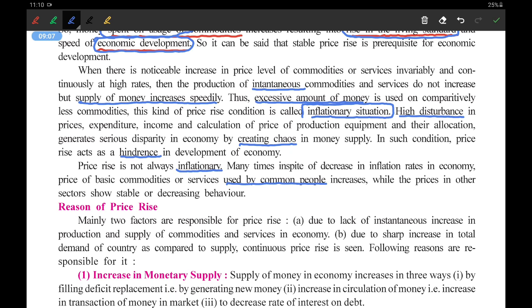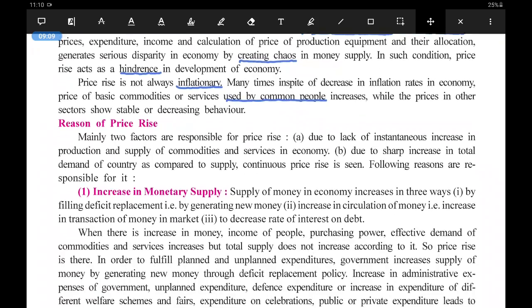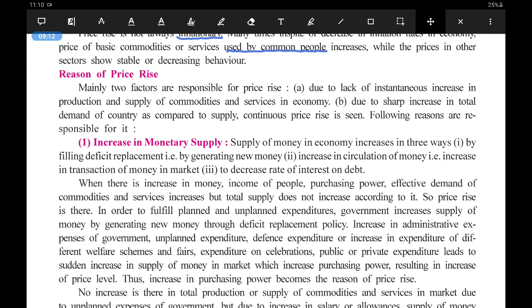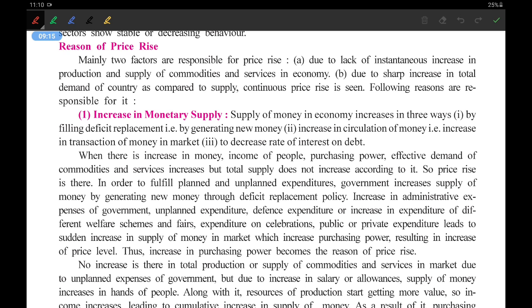Now the reasons of price rise, what are the main reasons of price rise, that we are going to see here. Mainly two reasons are responsible for price rise. One, due to lack of instantaneous increase in production. Instantaneous, as I told you, means an immediate increase in the production and supply of commodities and services in the economy. So one is that production is not increased immediately. Second, due to a sharp increase in the total demand of the country as compared to supply, there is a continuous price rise.